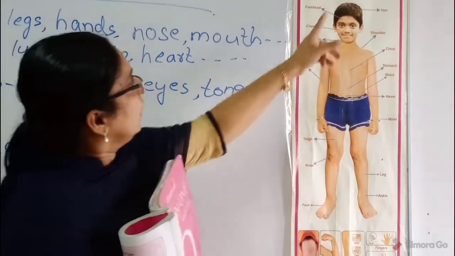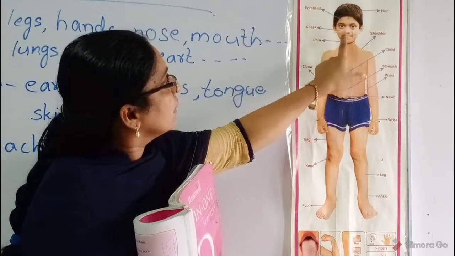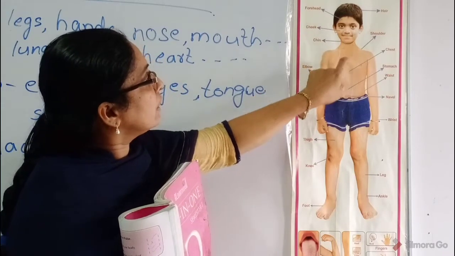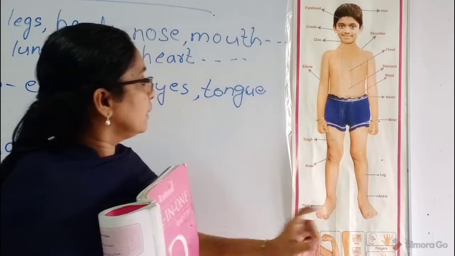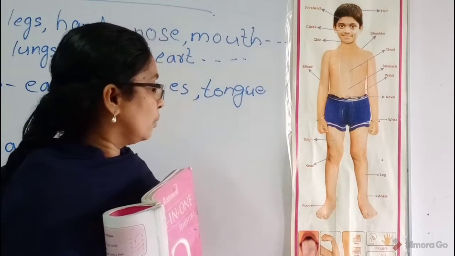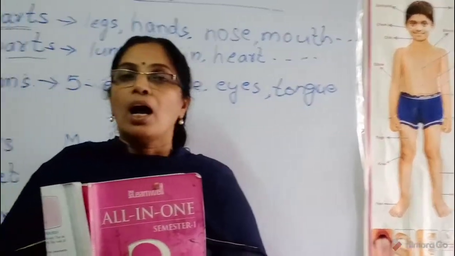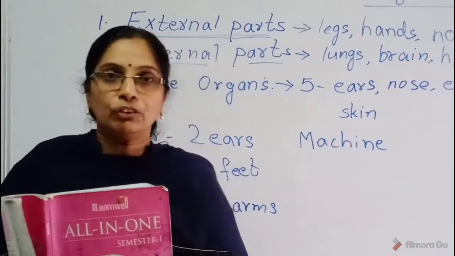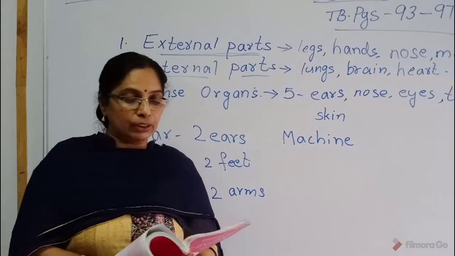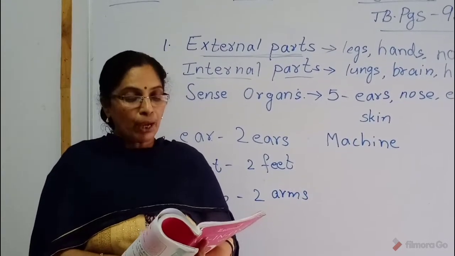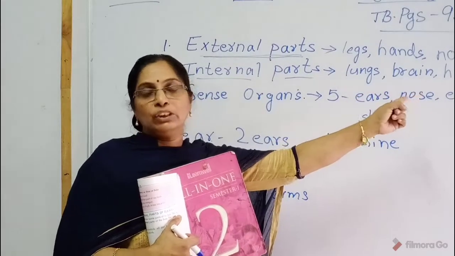What are they? Head, neck, ears, eyes, nose, mouth, 2 hands, 2 legs, feet. These are the external parts of our body. Understood, children? Then we will see. We have a head, a neck, 2 hands and 2 legs. I showed already on the chart.